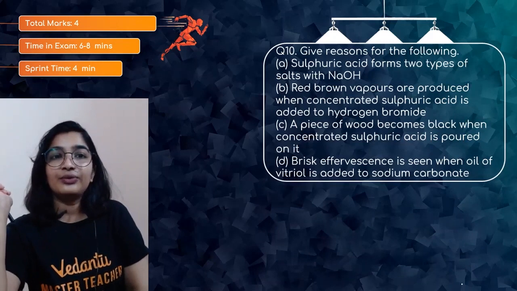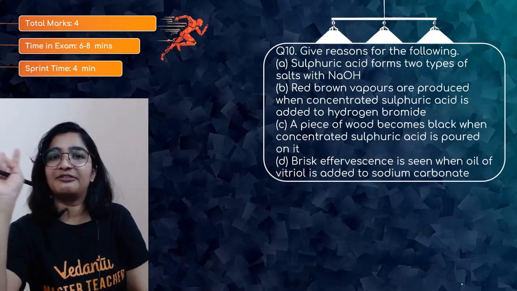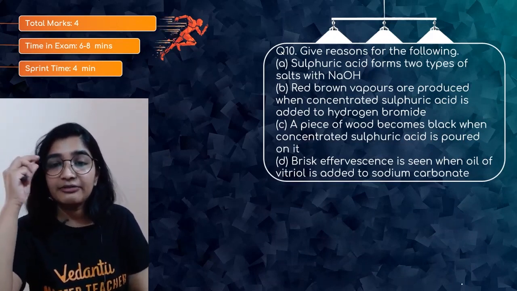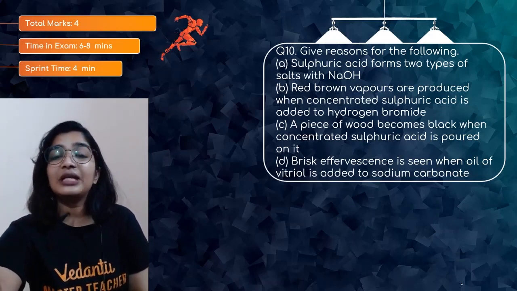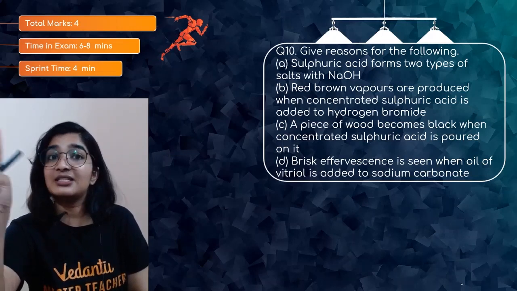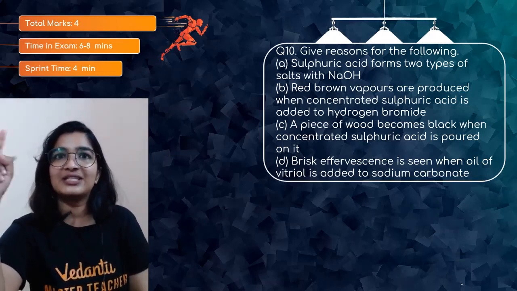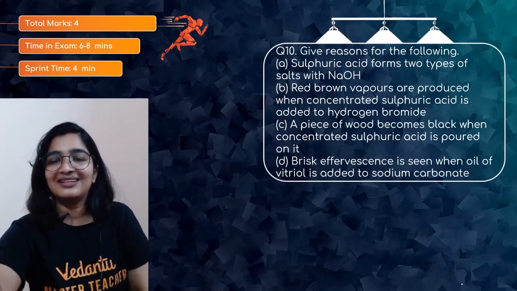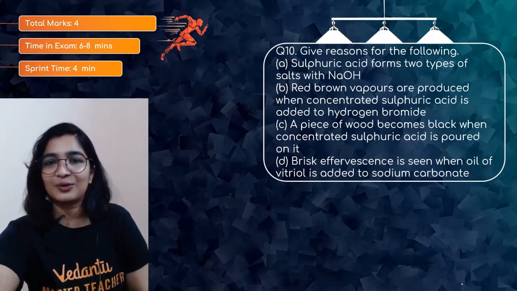So question number 10, this is for 4 marks. We have 4 sub questions here. Give reasons for the following. Sulfuric acid forms 2 types of salts with NaOH because it's a dibasic acid, right? So NaHSO4 and Na2SO4.